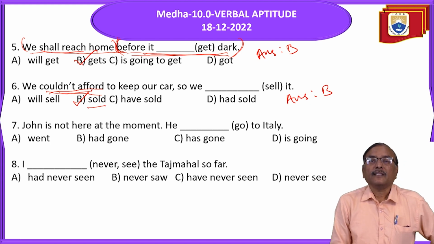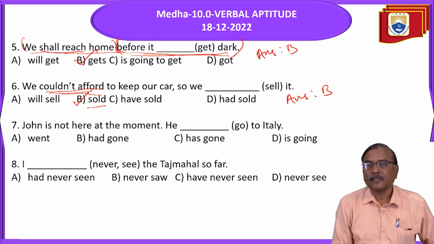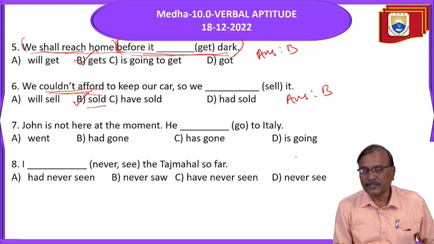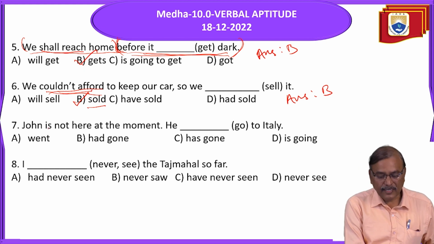Okay? John is not here at the moment. He went to Italy. He had gone to Italy. He has gone to Italy. He is going to Italy. What is correct here? John is not here at the moment.